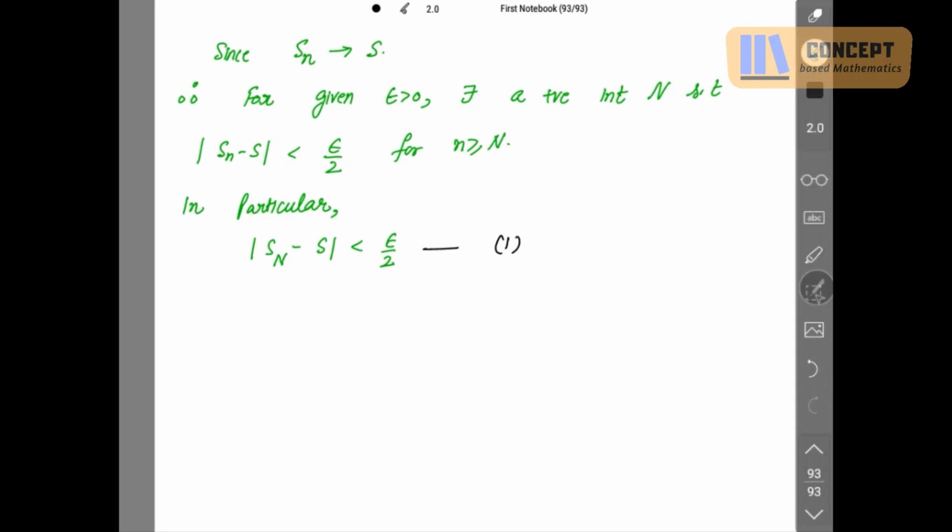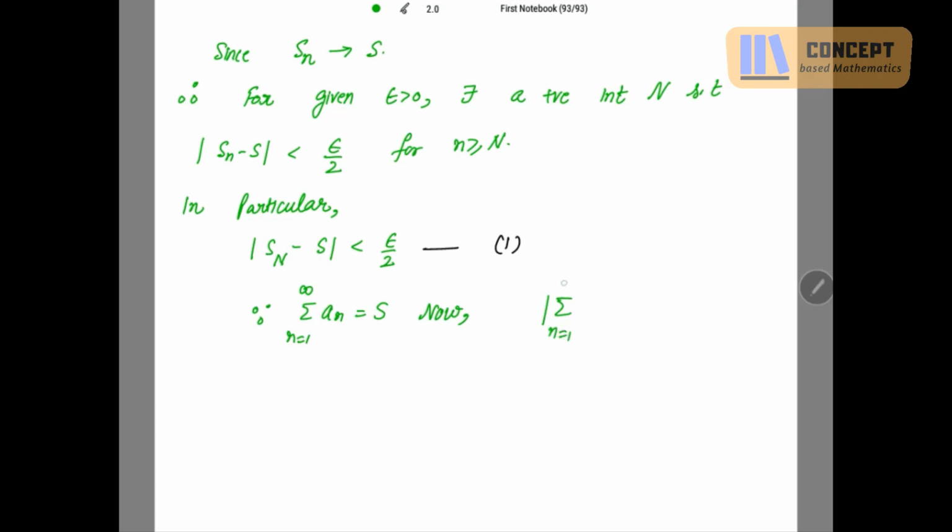Now what is given to us? Since summation An, n going from 1 to infinity, equals S, this is given, what does it imply? I take S to the other side: sum An minus S will be equal to 0. So I write this 0 on the left hand side. Nothing matters. Okay.